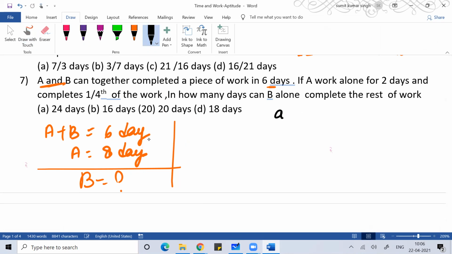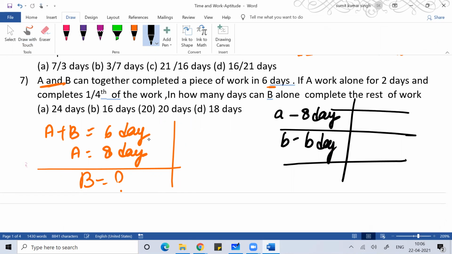So A can do the work in 8 days. B can do the work in, let's say, B days. So you can define the work as an LCM of 8 and B. In one day A will do B unit, in one day B will do 8 unit. In one day they will do B plus 8 unit of work, and they're completing the work in 6 days.